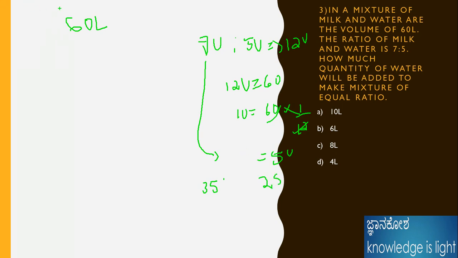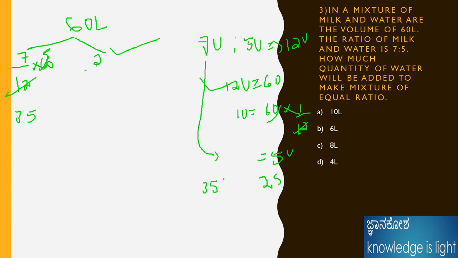Or else, we know that 7 divided by 12, multiplied by the total quantity 60, is 7 times 5, which is 35. Like that also you can use it. Here it is the same, because both methods are the same. If you know ratios perfectly, you can utilize those steps. This is also the same step, we directly took 12 units like that. Here I am taking multiplication like this.